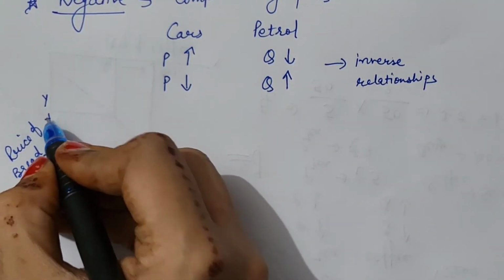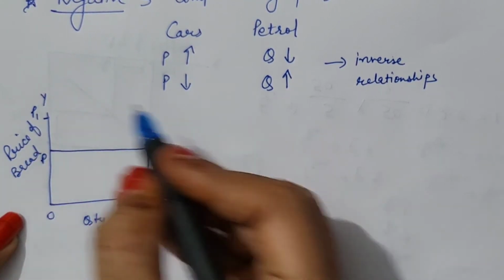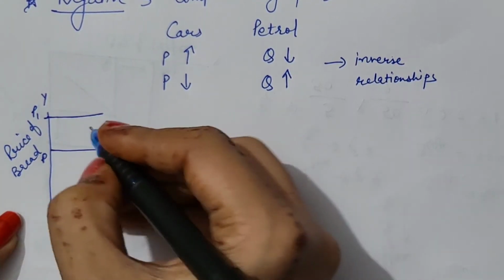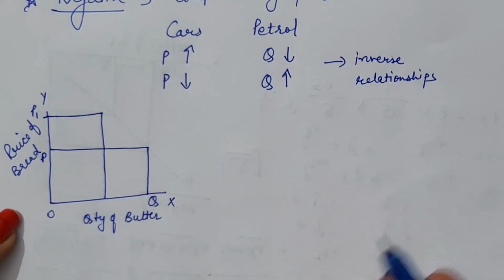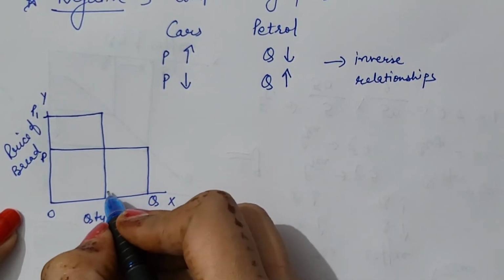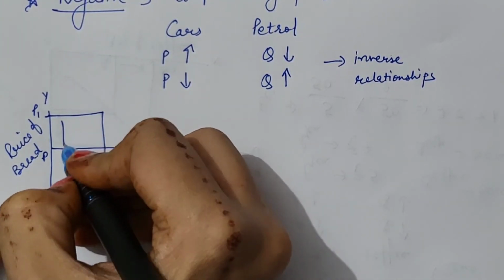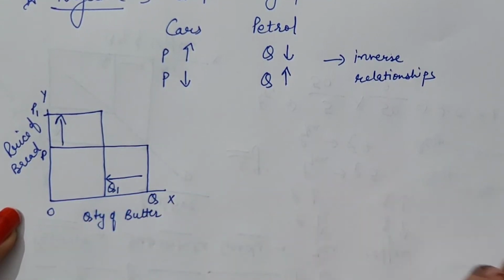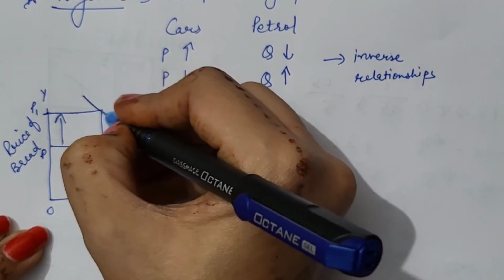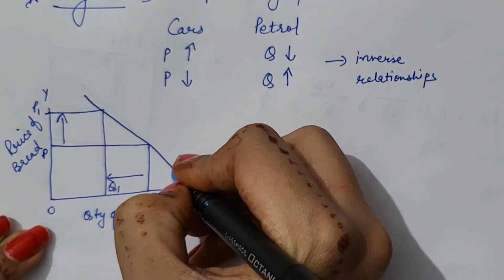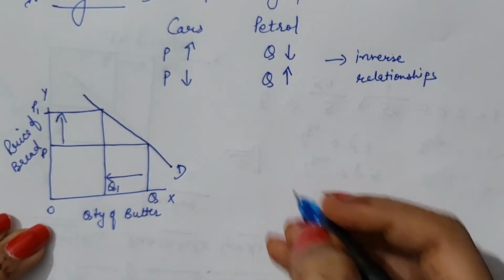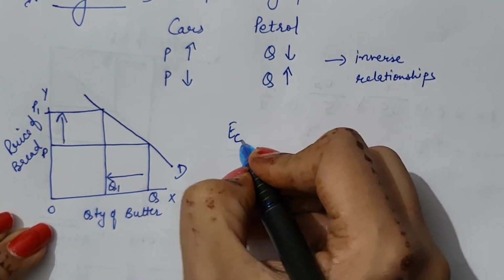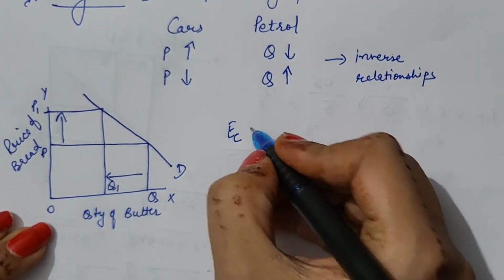If price of bread rises to P1, then quantity demanded of butter will also decrease, so it will turn Q1. With rise in price of one good, there is reduction in the quantity demanded of the other. So this is a situation where it is shown that cross elasticity of demand is negative.